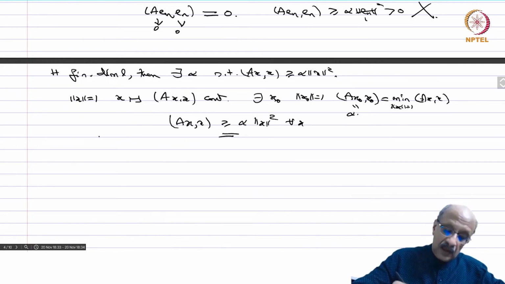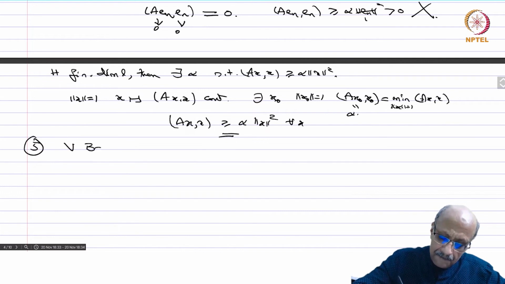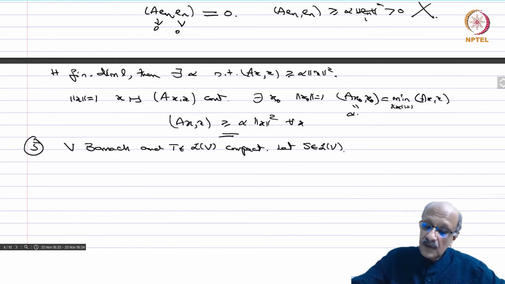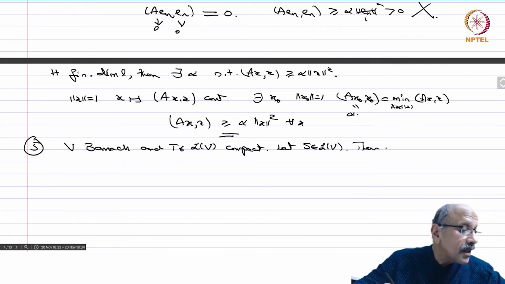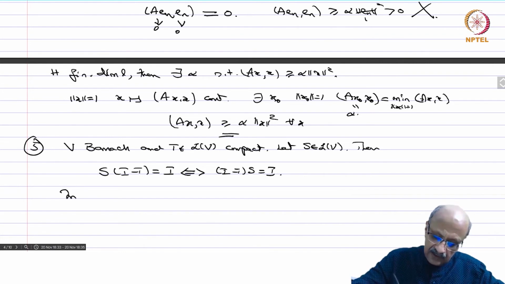Okay, 5. Let V be Banach and T in L(V) compact. Let S belong to L(V). Then S(I minus T) equals identity if and only if (I minus T)S equals identity.